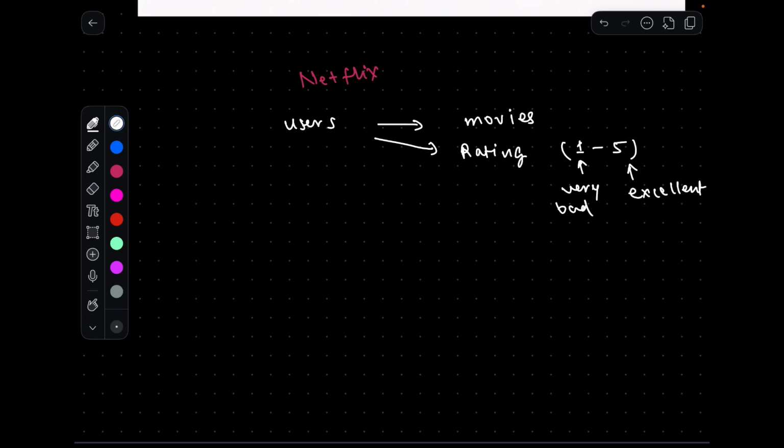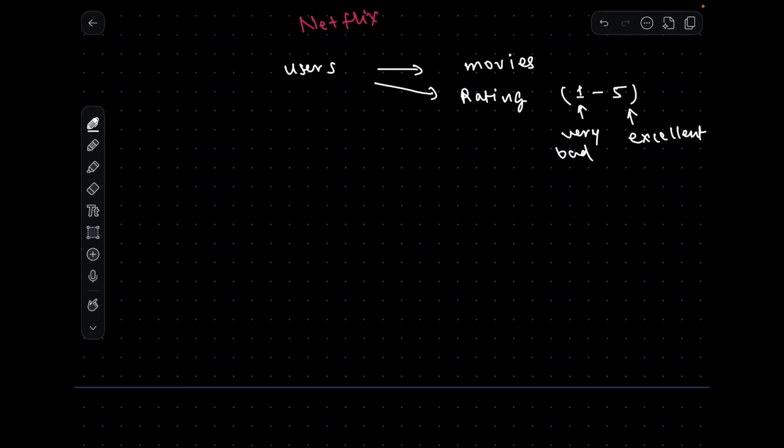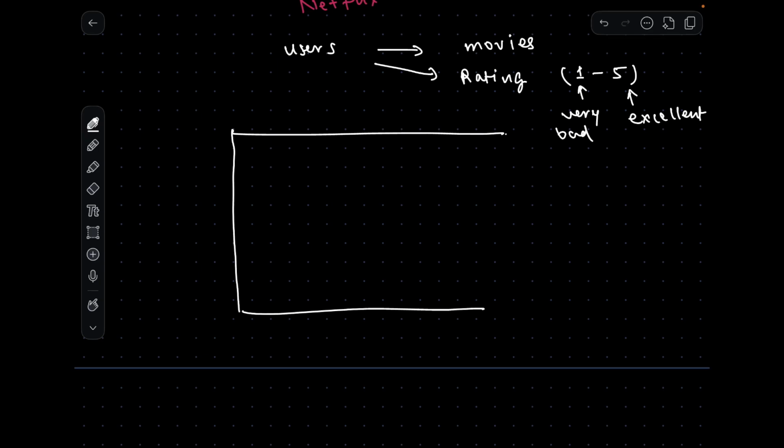So on the basis of this concept, users, movies and ratings, we can start storing these ratings of the users in a matrix format. A matrix is nothing but a mathematical tool which helps us in storing such kind of data and then performing maths over that stored data. So let's design a matrix for this use case.